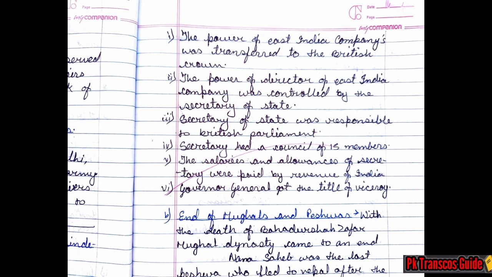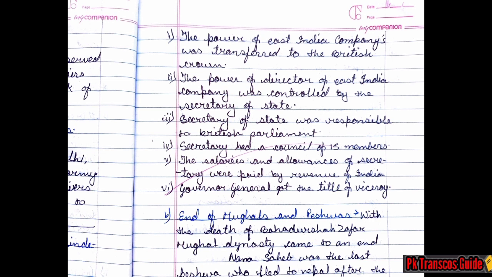Second, the power of the Directors of the East India Company was controlled by the Secretary of State. Third, the Secretary of State was responsible to the British Parliament. Fourth, the Secretary had a council of 15 members. Fifth, the salaries and allowances of the Secretary were paid by the revenue of India. And sixth, the Governor General got the title of Viceroy.